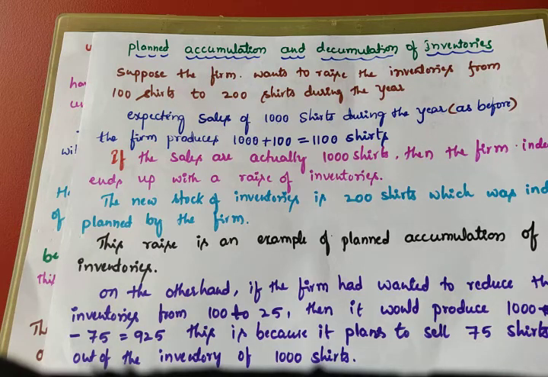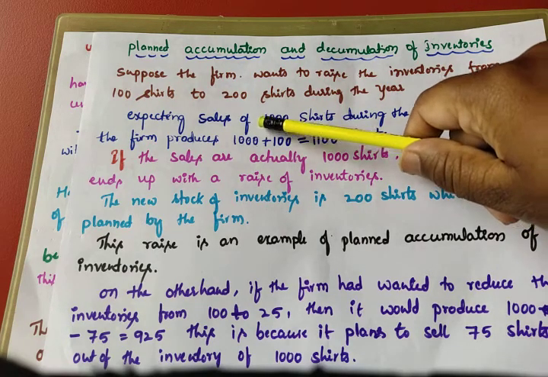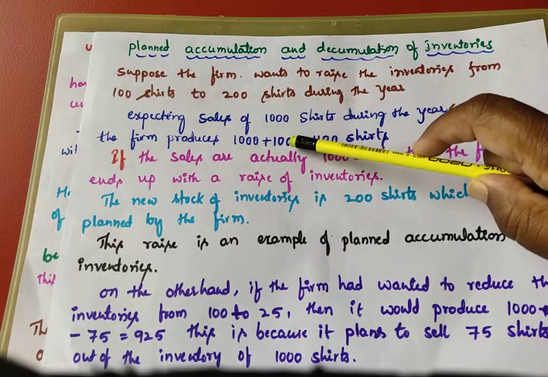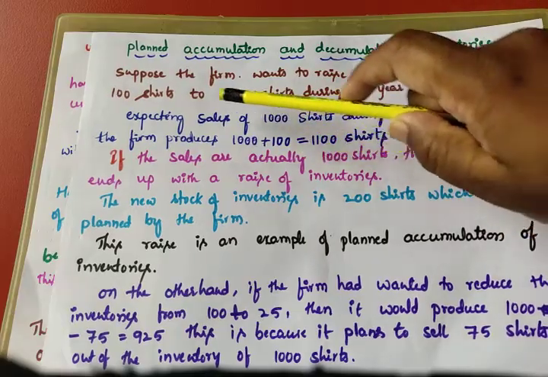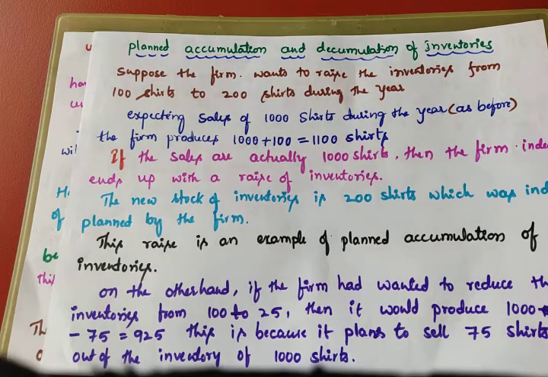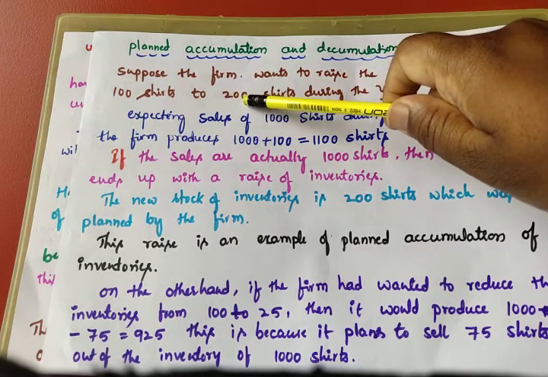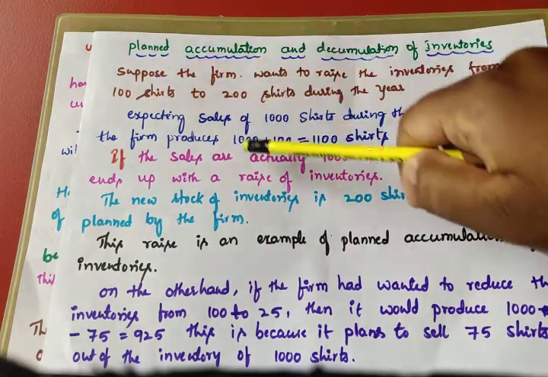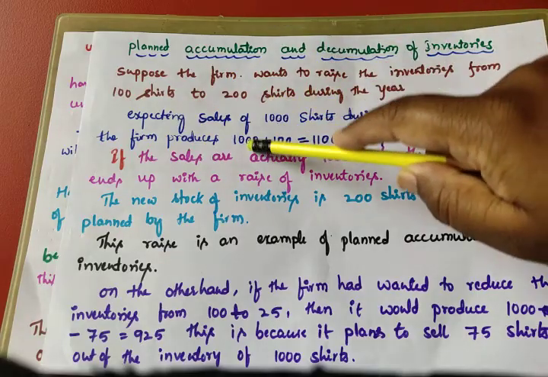They decided to sell how many shirts? 1000. The firm already has 100 shirts. In this year they should increase the inventories from 100 to 200. So they should produce 1000 plus 100, totally 1100 shirts. This year they decided to keep an inventory of 200 shirts, but it already has 100 shirts.